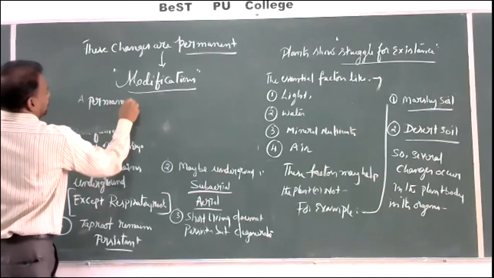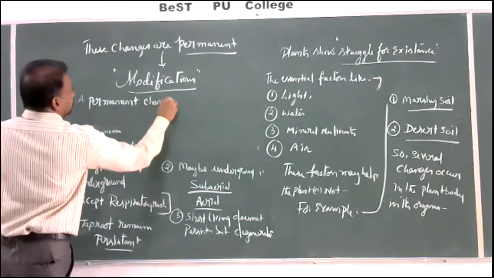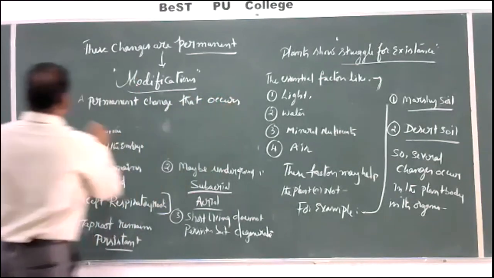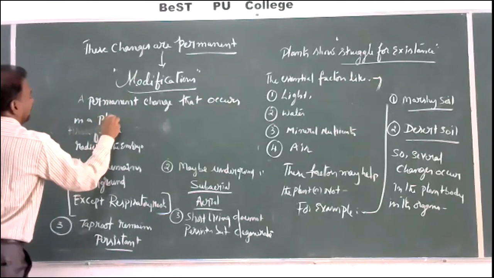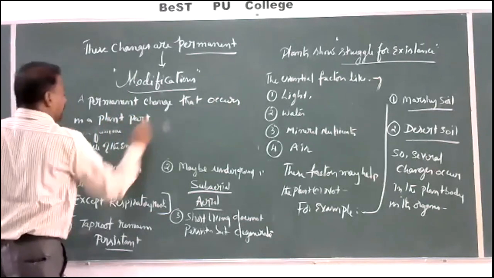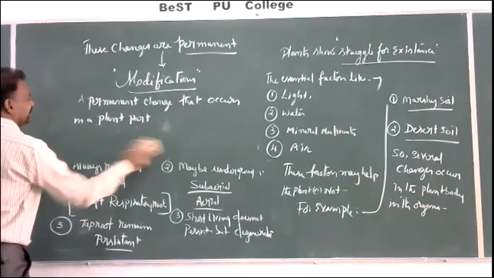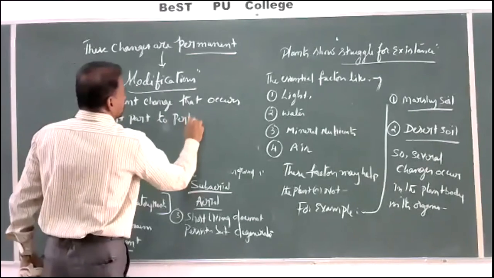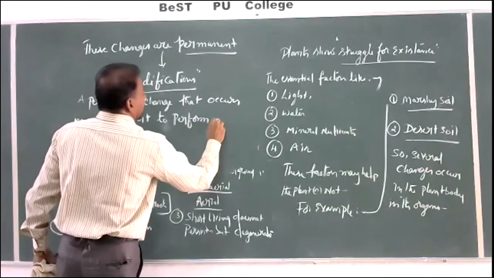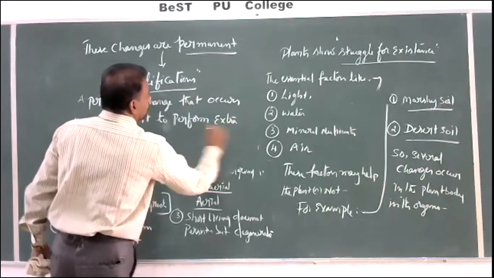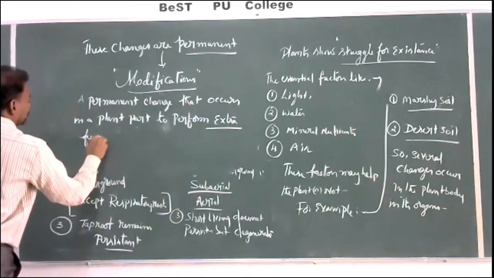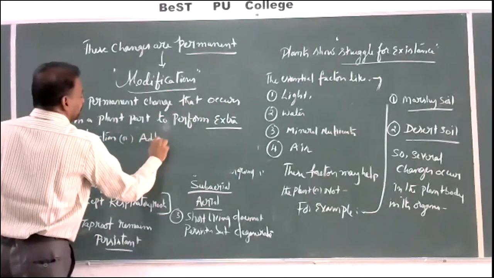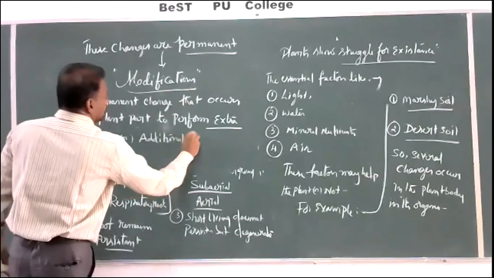A permanent change that occurs in a plant part, either the complete plant body or any part of the plant, to perform an extra function or additional function apart from its normal function.